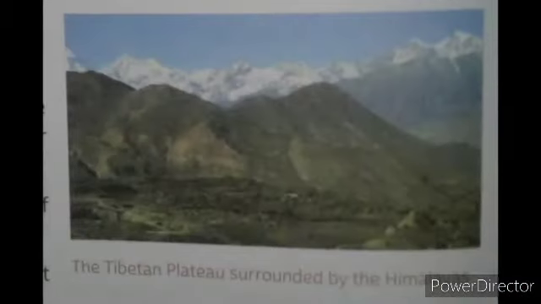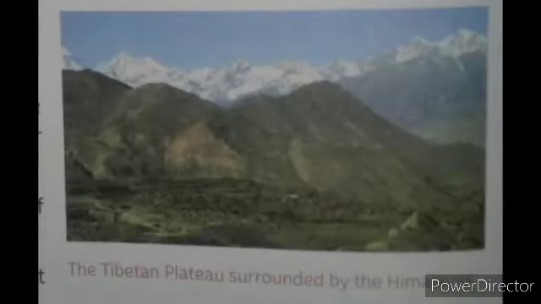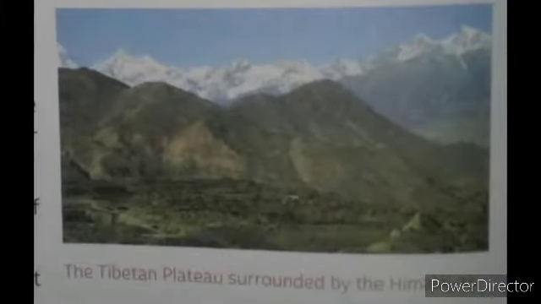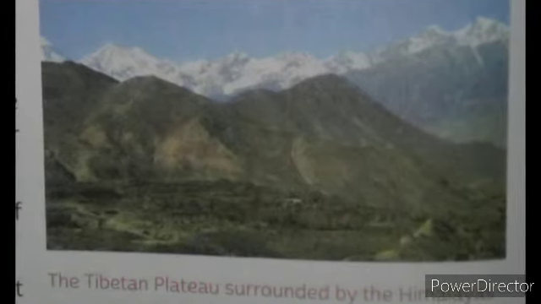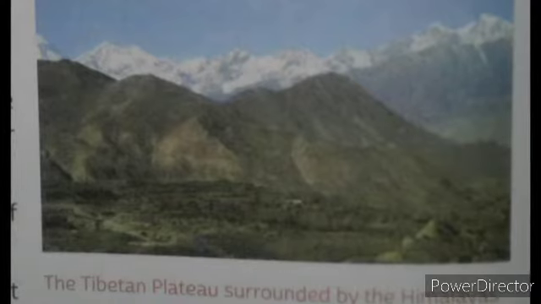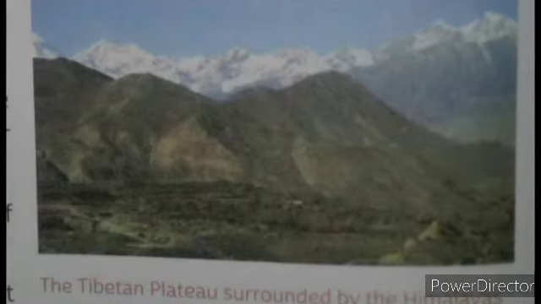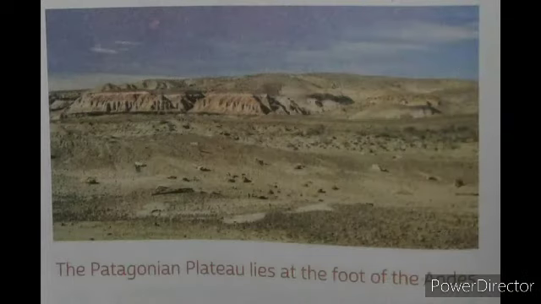First we will discuss intermountain plateaus. Intermountain plateaus are surrounded by mountains on all sides. The Tibetan Plateau, the Plateau of Iran, and the Bolivian Plateau are examples of intermountain plateaus. Piedmont plateaus are found at the foot of the mountains. The Patagonian Plateau in Argentina and the Malwa Plateau in India are examples of piedmont plateaus.